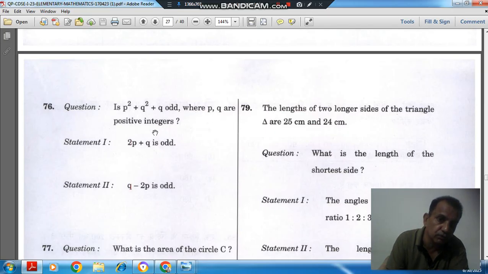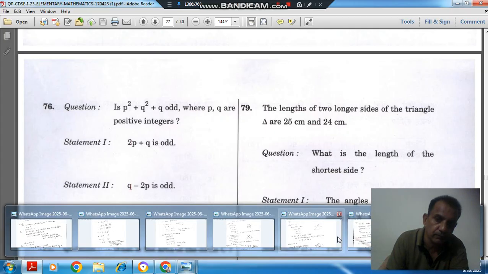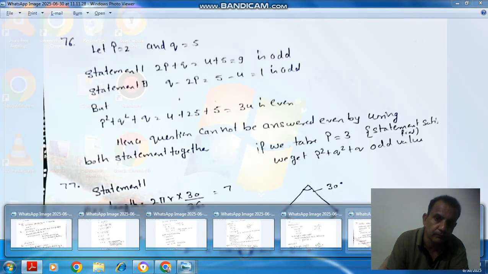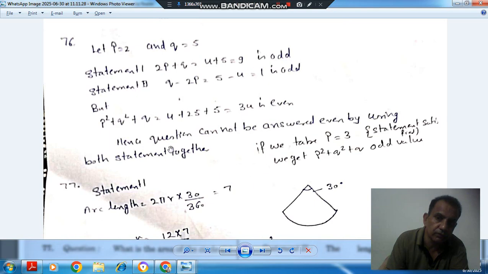Suppose we take p equal to 2 and q equal to 5. Then in statement 1, 2p plus q will be 9, that will be odd. So this is satisfied. And statement 2: q minus 2p will be 1, this will be odd. And if we put p as 2 and q as 5 here, we get 4 plus 5... 9 odd, but actually p square plus q is 4 plus 5. Okay.